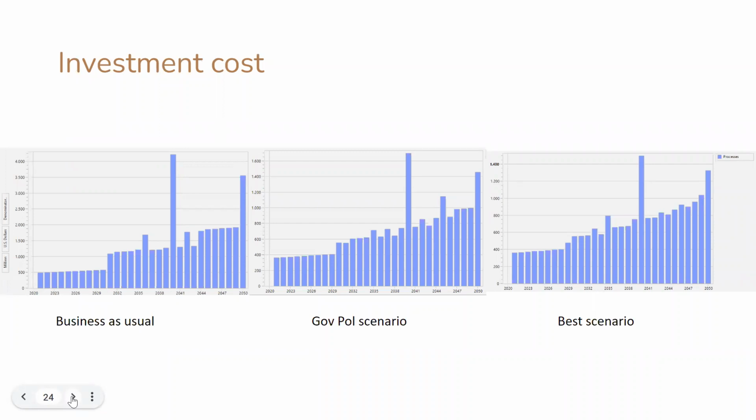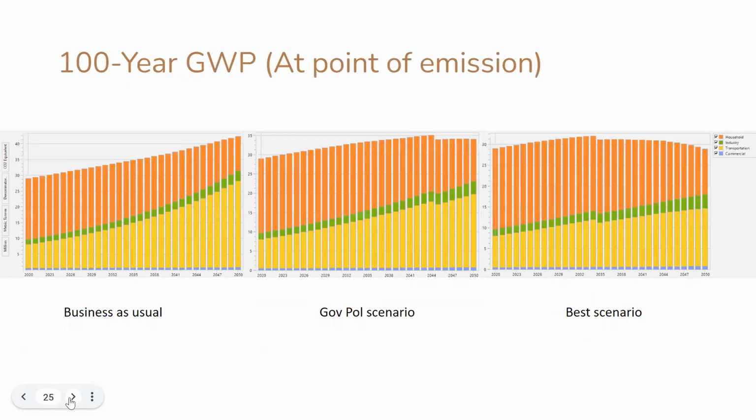How about the investment cost? The investment cost will be compared between the best scenario and business as usual. Because business as usual does not have high penetration of renewable energy, our cost will be reduced in the business as usual case.